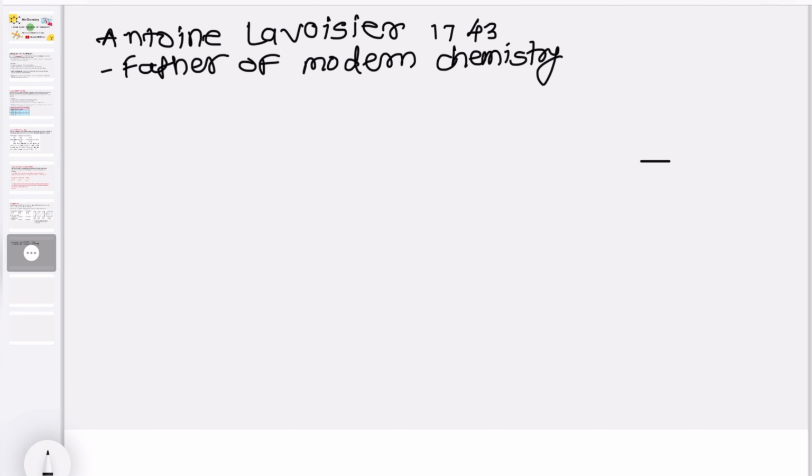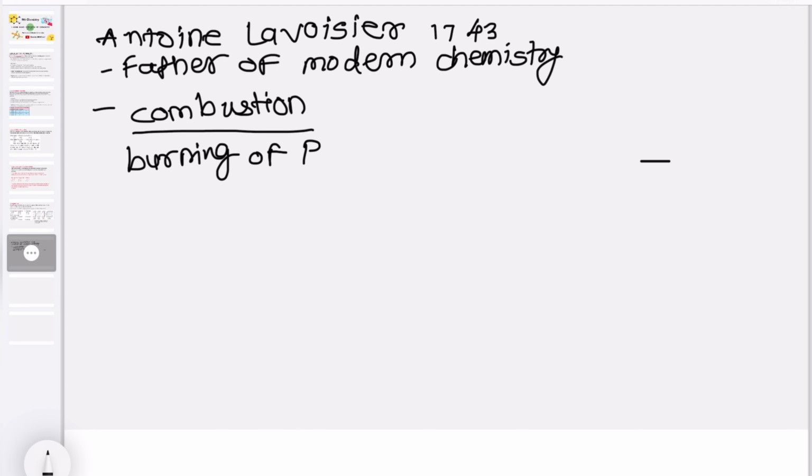He carefully performed many combustion experiments. What is meant by combustion first? Burning of any substance in presence of air is known as combustion. Antoine Lavoisier performed a number of combustion reactions, namely burning of phosphorus and mercury, both in presence of air.